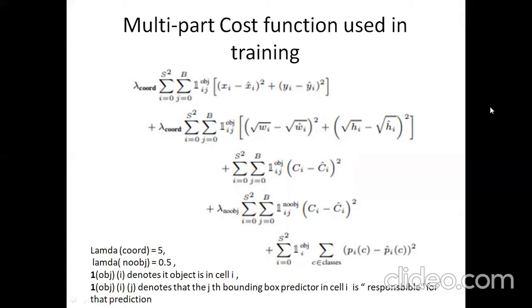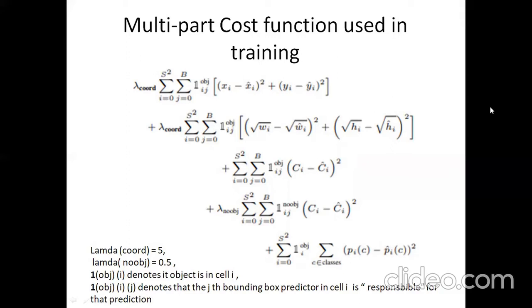During training, we optimize the following multi-part loss function, where 1 object of i denotes if an object appears in cell i, that is an indicator variable, and 1 object of i comma j denotes that the jth bounding box predictor in cell i is responsible for that prediction.